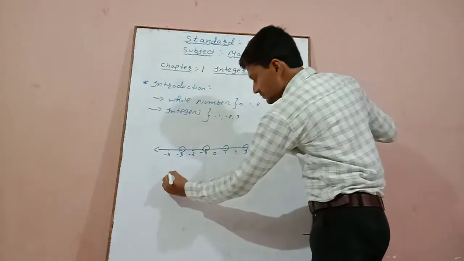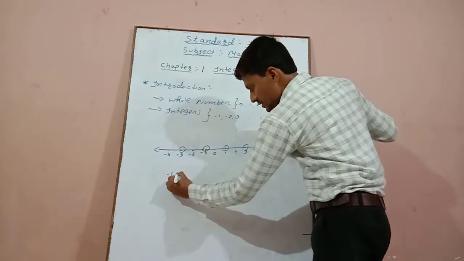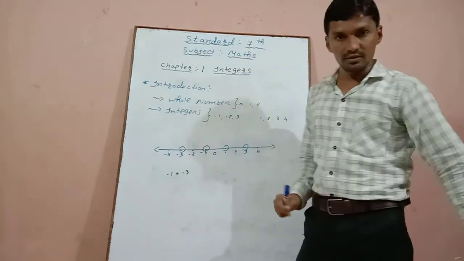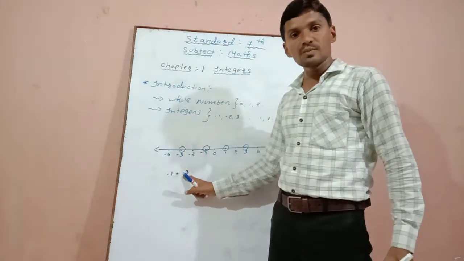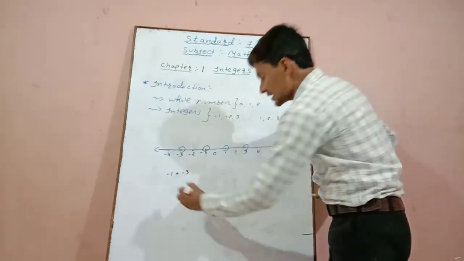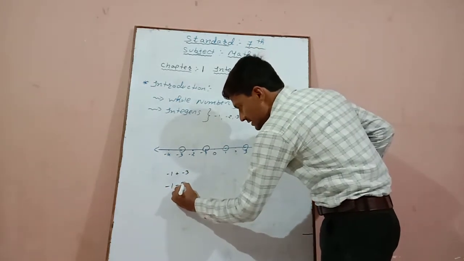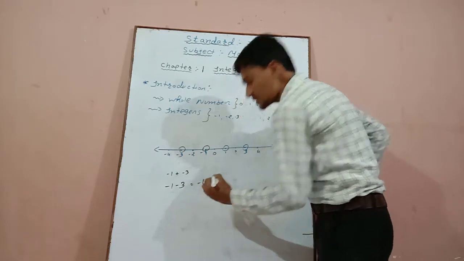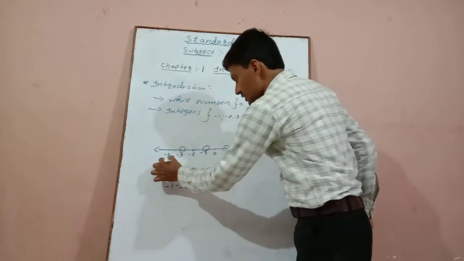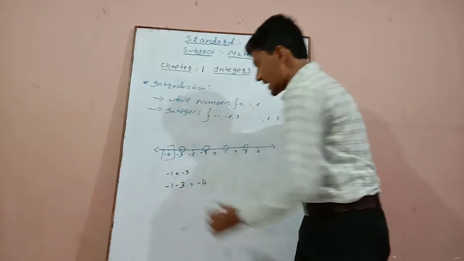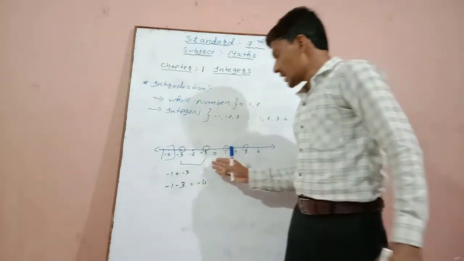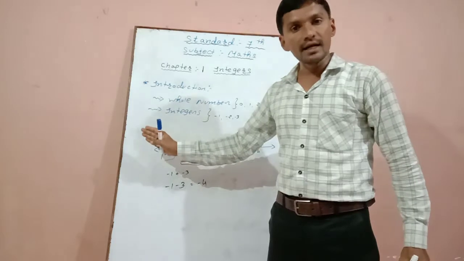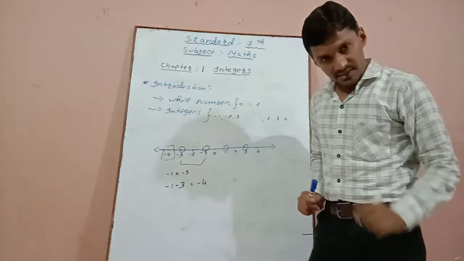Now add this. That means -1 plus -3. So by comparing the sign, plus minus is equal to minus. Answer will be -1 -3, answer will be -4. Now answer -4 is here. So by adding these two negative numbers, we are moving to the left hand side. Okay, that is the second point.